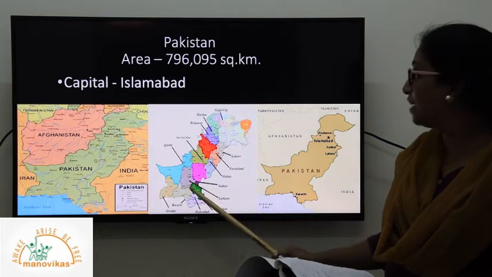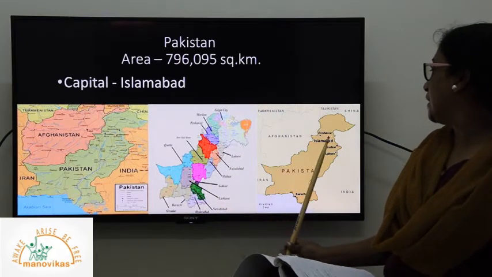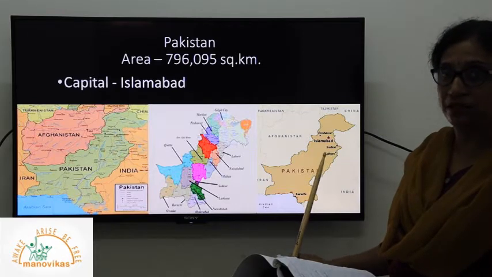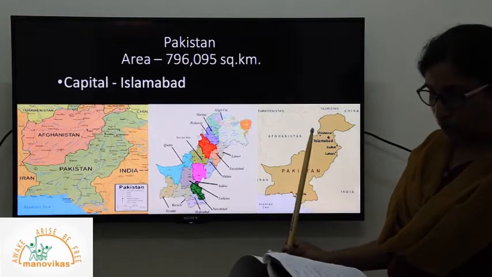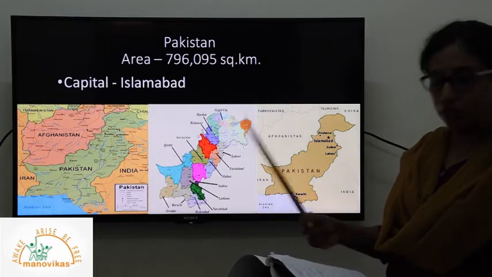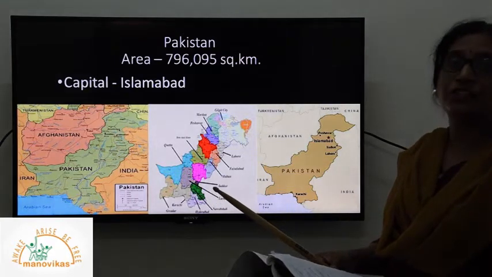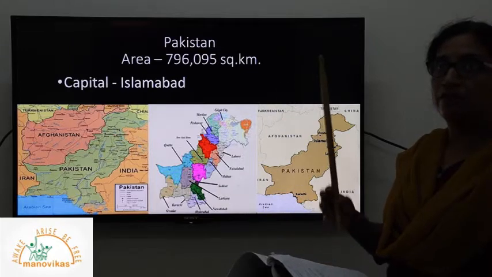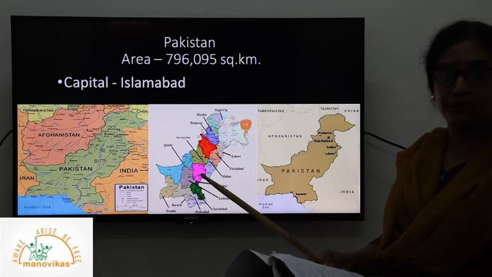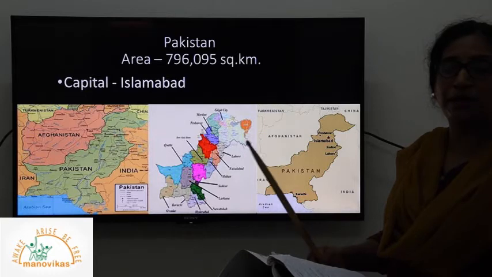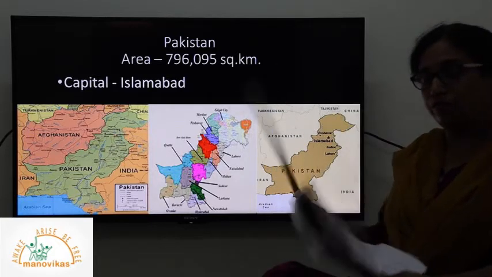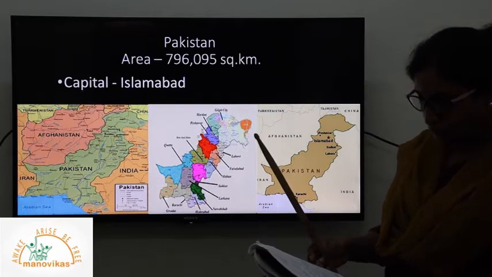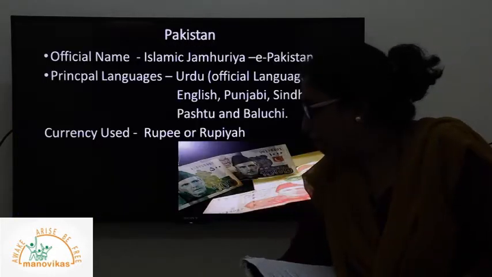There are a number of states, and its capital is Islamabad. You can see on the screen the location of Islamabad I have shown here. Okay, and for your general knowledge, Karachi is the largest city of Pakistan. It's a very well-developed city where most of the administrative functioning bodies are located in this largest city. Okay, so this is the map.